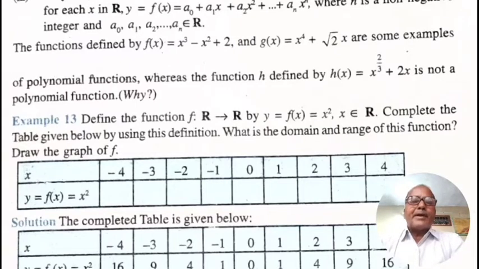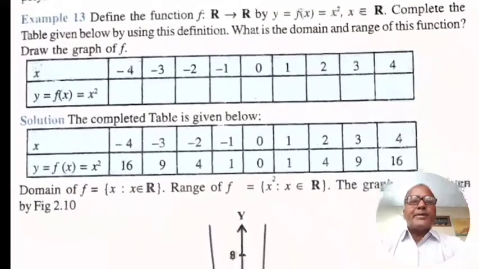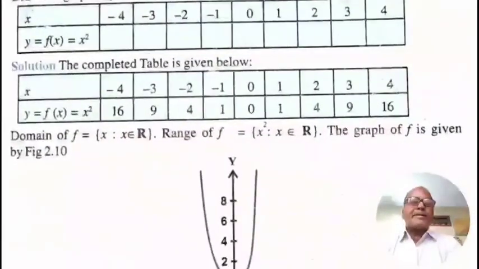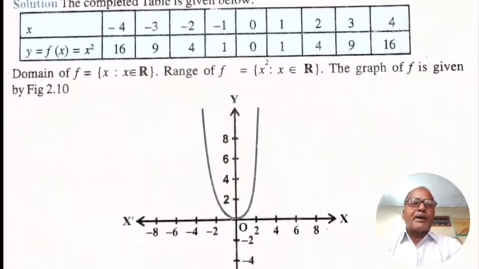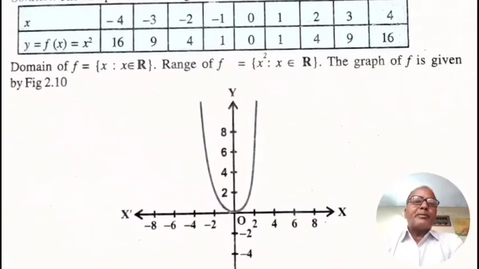Example 13. Define the function f: R → R by f(x) = x², x belongs to R. Let us draw this graph. Actually, the graph of f(x) = x² is a curve known as a parabola. It opens upward if the coefficient of x² is positive. The parabola opens downward if its coefficient is negative.